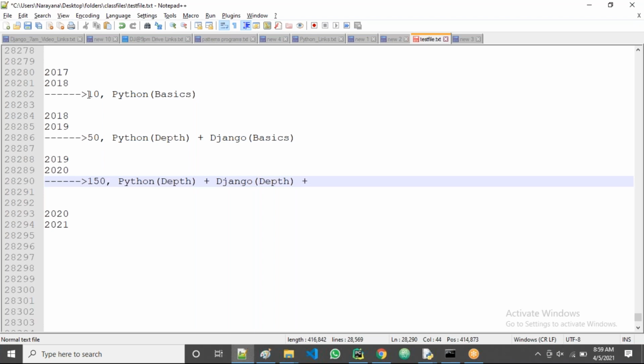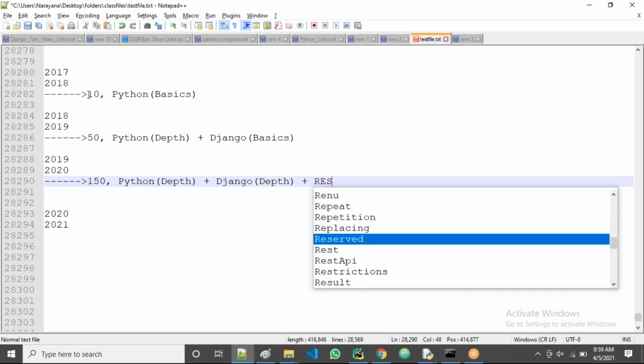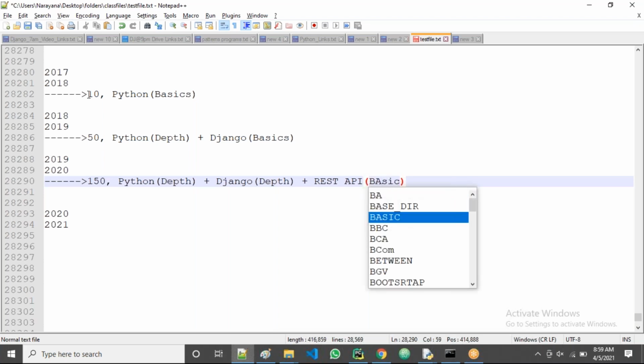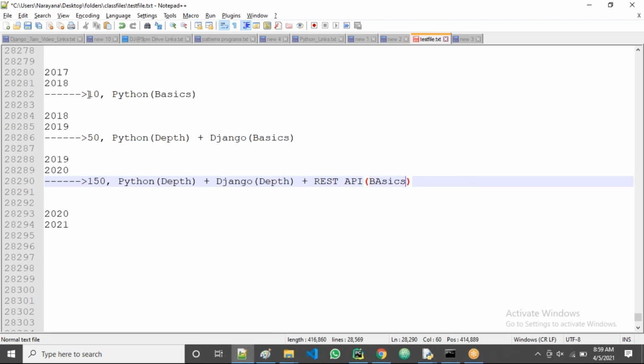Then they started REST API, which is for experience. I am saying REST API just basics. It's required for experienced people. They start asking only REST API basics, right?